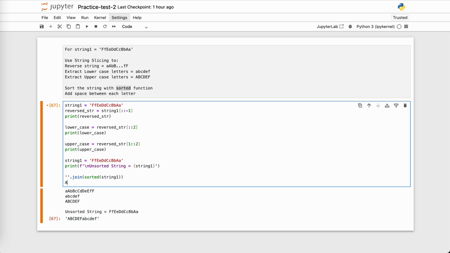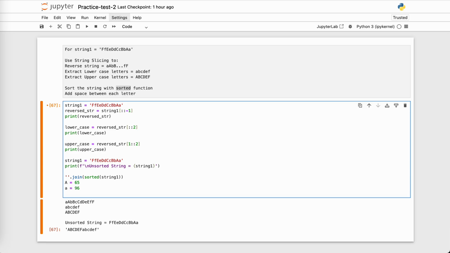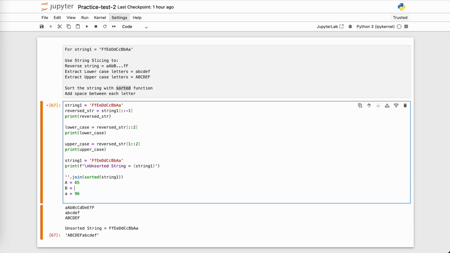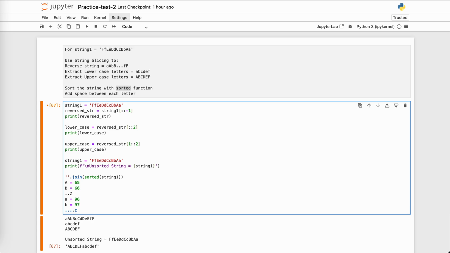Each and every character in Python has a corresponding numeric value. So capital A has a numeric value of 65, small a has a numeric value of 97. So B would be 66, and so on up until capital Z, and the same thing here, 98, up until small z.